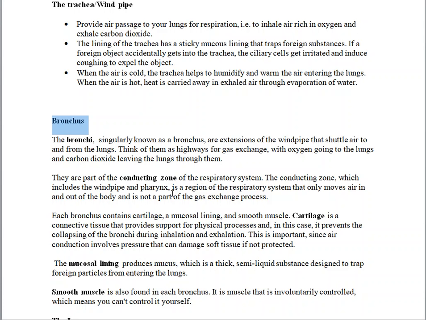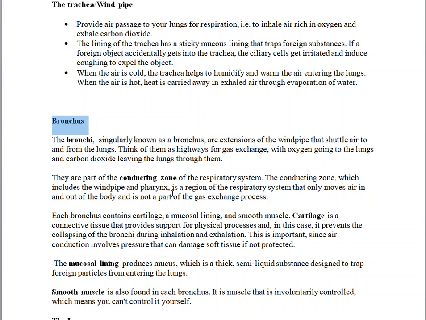Probably it might collapse when it's supposed to be opening. Just like maybe the esophagus, the food pipe. It expands when food is passing. But for bronchus, it is important that it is always open. So the cartilage you're talking about here helps the bronchus to stay open. It prevents the collapsing of the bronchus during the inhalation and